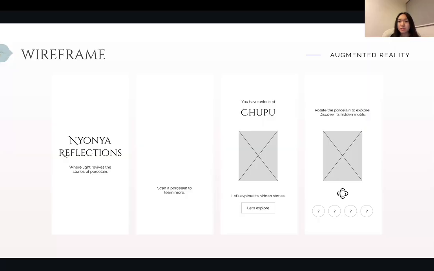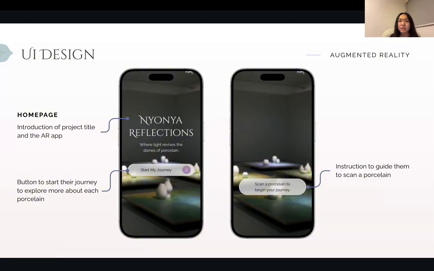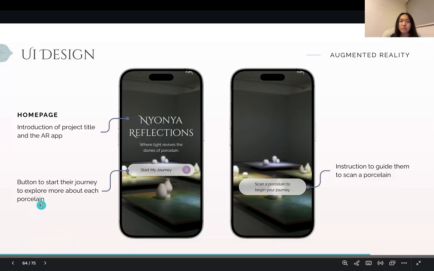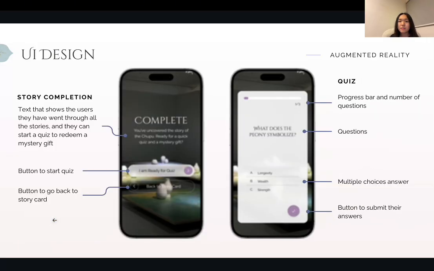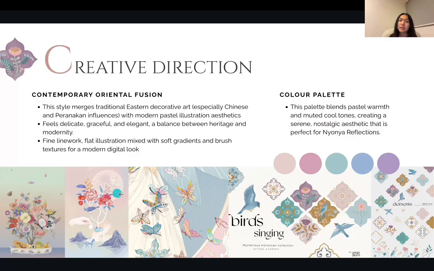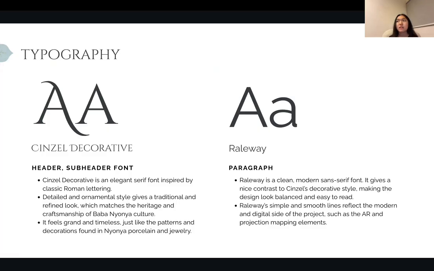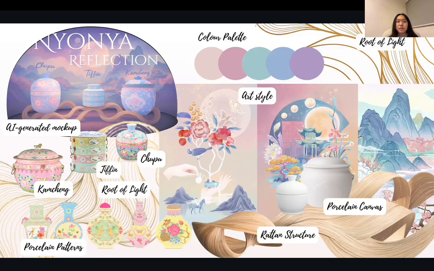Here are some of the wireframes that you can have a look at later, and also the UI design, and for each of the pages I also added a description. Okay, and for the creative direction, I'll be using this kind of art style. It looks more graceful and elegant, so it's a balance between heritage and modernity. And the typography that will be used for the UI, and here's the mood board.